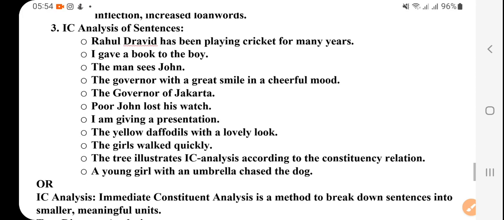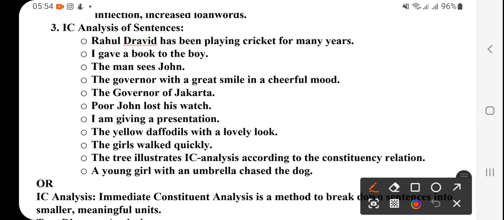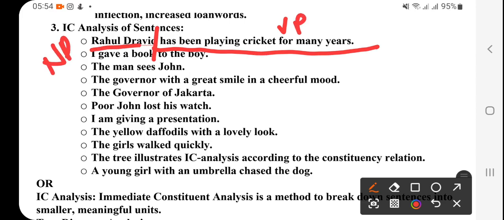Okay. Now, IC analysis. IC analysis is given, but the analysis is not given here. So these are the words: Rahul Dravid, right? Then has been playing. This is a verbal phrase, and this is a tree diagram, and this is a noun phrase. I told you that a phrase can even be a single word, so here a single word is also called a phrase. Here Rahul Dravid is a single word, but has been playing cricket for many years is a verbal phrase.